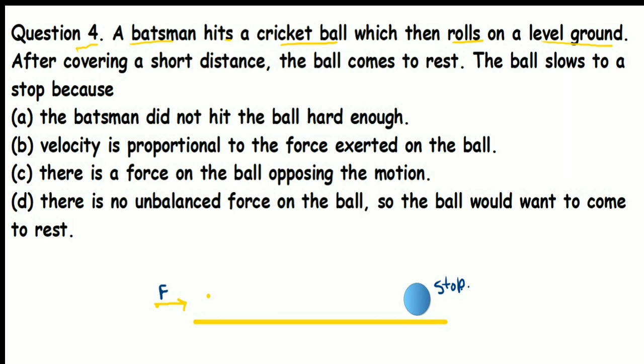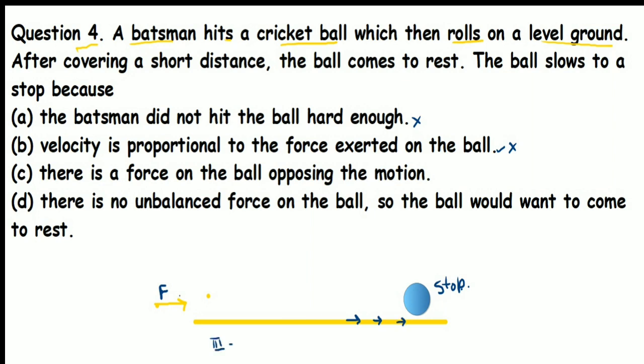According to the third law, we can recall one statement: the third law of motion says no force exists alone. So here the external force is applied, due to which the ball starts moving.